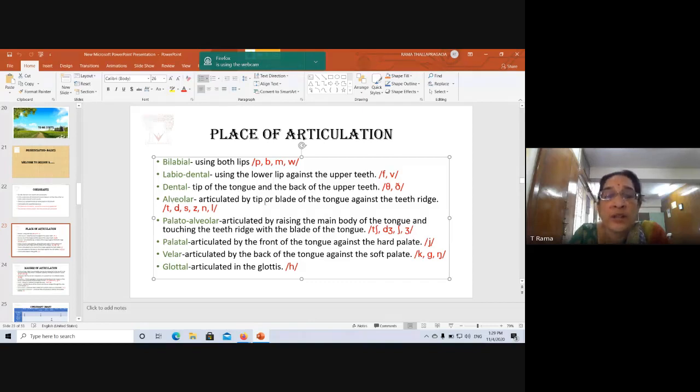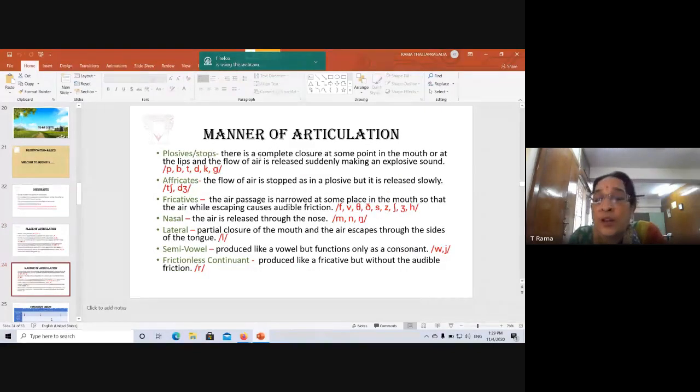The same consonants, but based on where inside the mouth these are produced, these categories are used. So you need to understand these. That's it. And then we'll move on to manner of articulation. Now, manner of articulation is different from place of articulation, right? Manner refers to how these sounds are produced. So this is also very important.